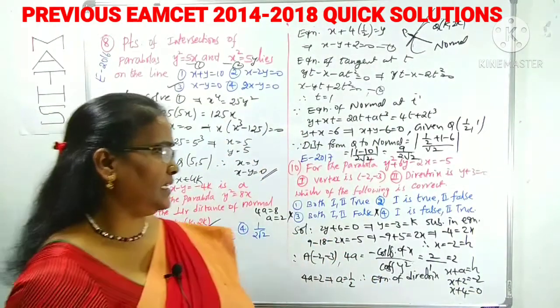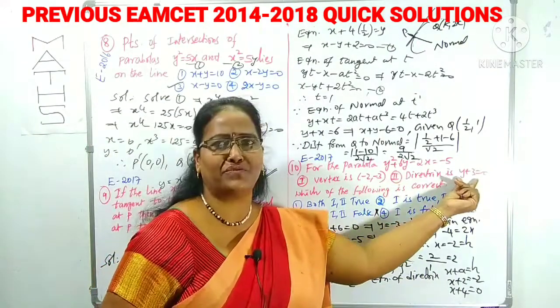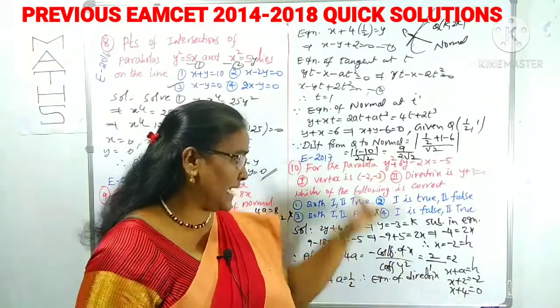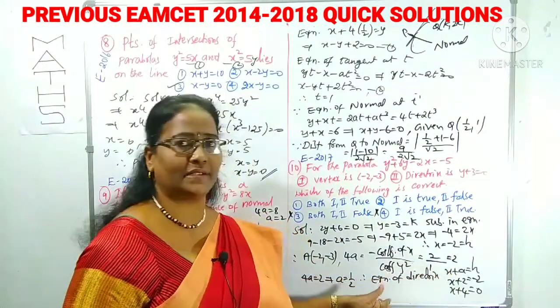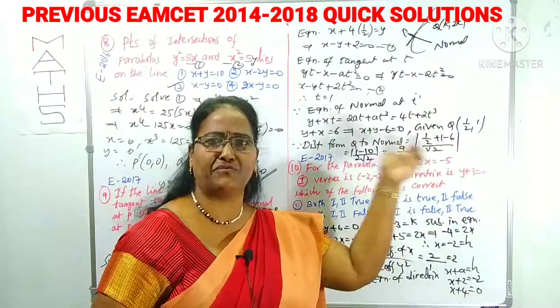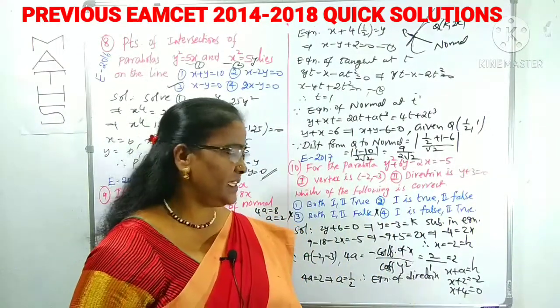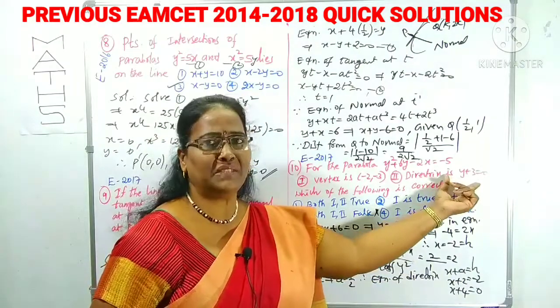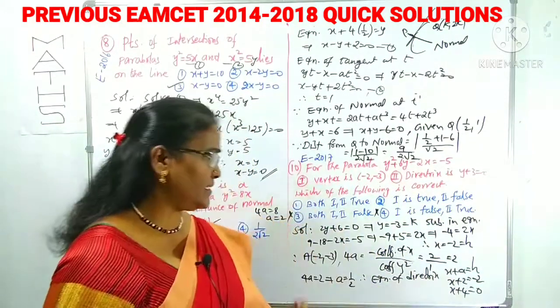Clearly, actually, without doing all these steps you can recognize it is in terms of y, but it is in the x is equal to form. No need to do this process also, because the given equation is in terms of y, but the equation of directrix is in terms of x, you can get it. Suppose it is given in terms of x, then you have to do it compulsorily. Here it is given in terms of y, so no need to concentrate.